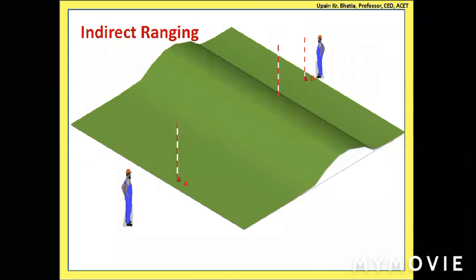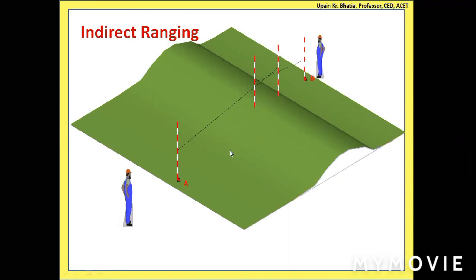We will try to locate a ranging rod somewhere here in such a way that it is visible from point A. Mind it, B is not visible from A, but this location, the third ranging rod, is visible. Similarly, in between them, we will try to fix another ranging rod which is visible from B. But these two intermediate rods may not be exactly along this line AB.